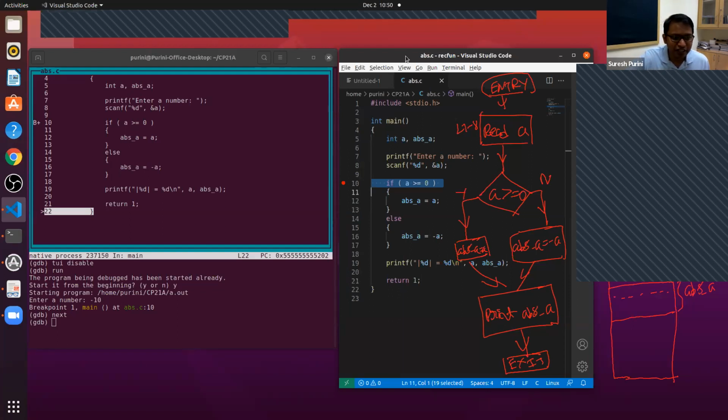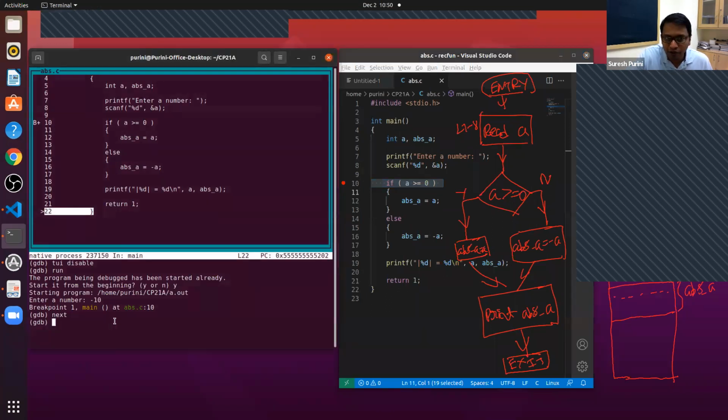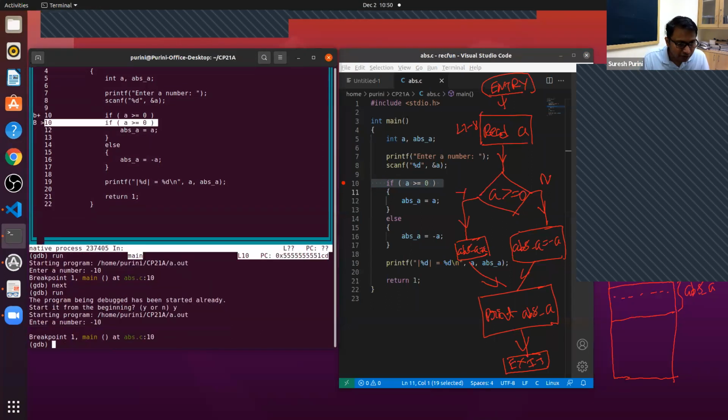Divij has this question: the output is not clear. TUI's output and GDB output got kind of messed up. So I prefer that, no, TUI has some issues. Let's see, minus 10.